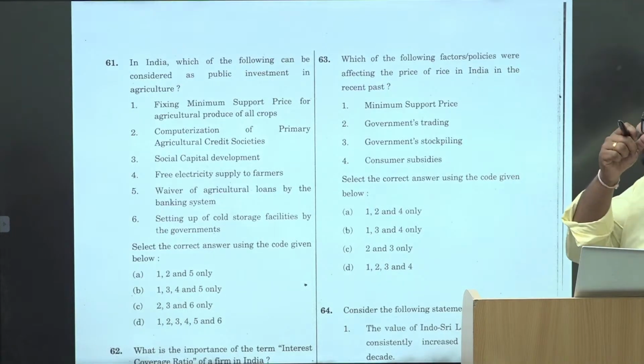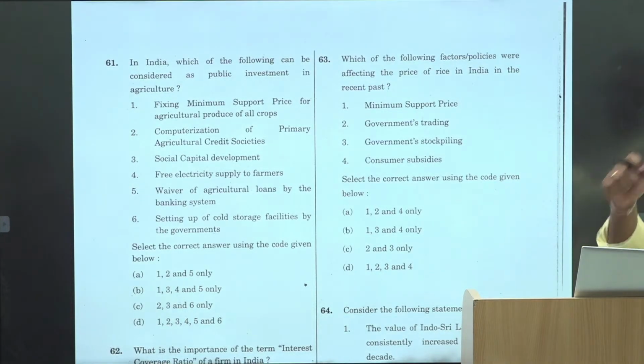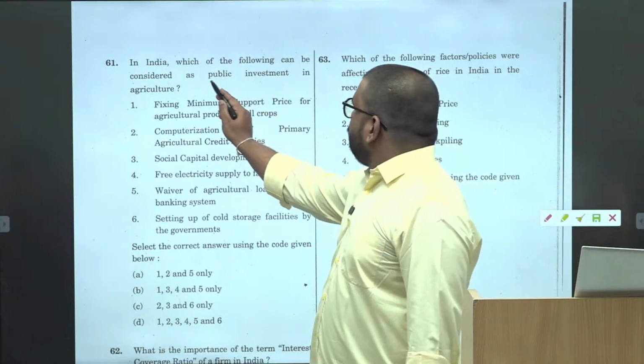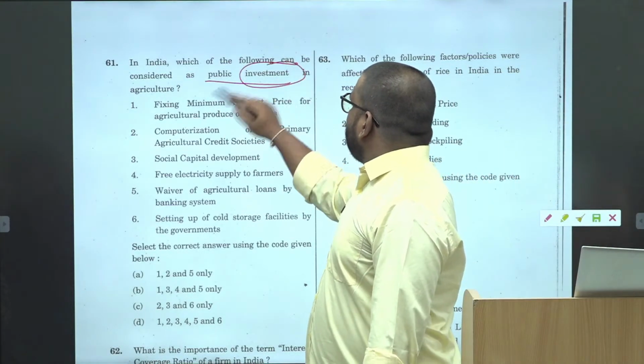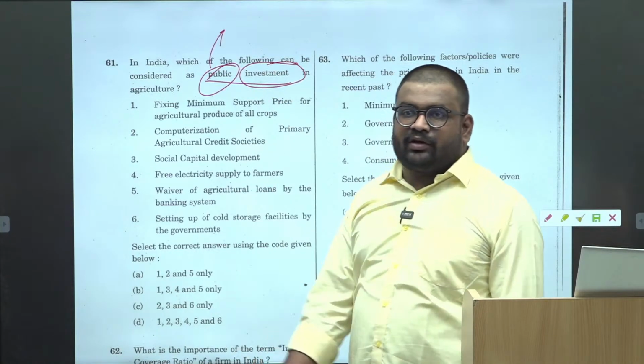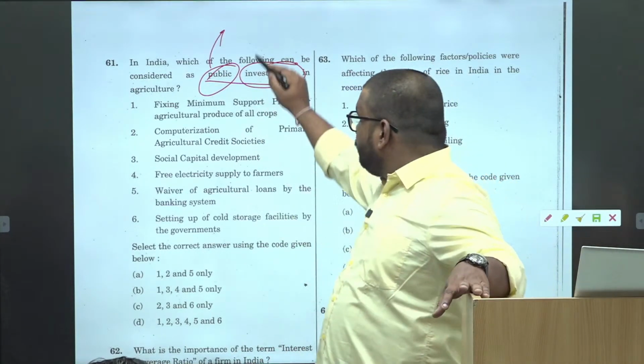Then which of the following can be considered as public investment in agriculture? Okay. So basically investment and public investment. Who does the public investment? That is investment by government.